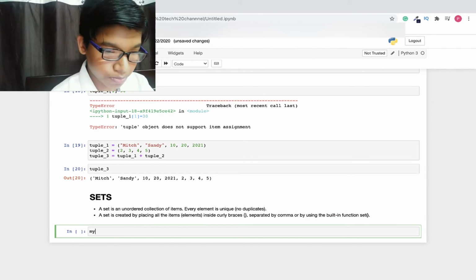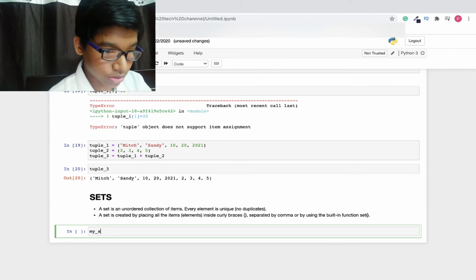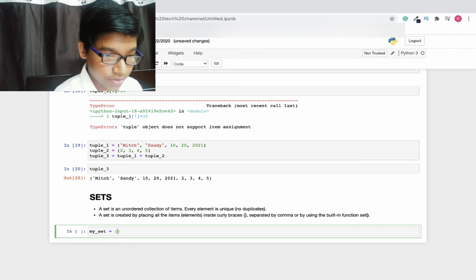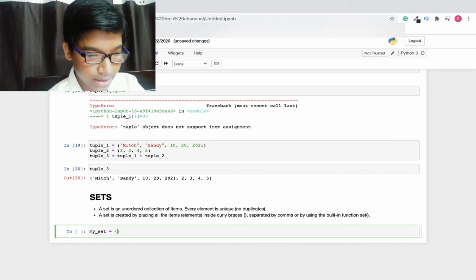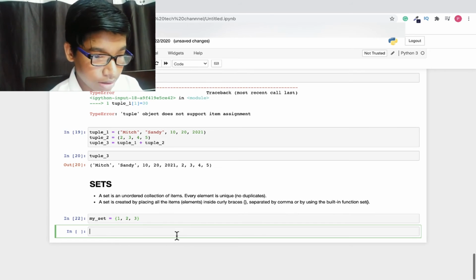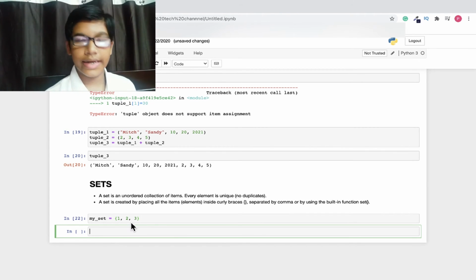So now we are going to define a set. To define a set, it's pretty easy. Let's write my_set equals, and here open curly braces, and here let's write the numbers. So I'm going to write 1, let's take 2, 3. So now run it, and congratulations, your set has been created.